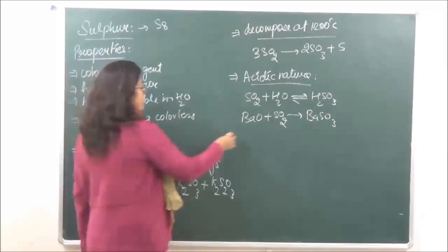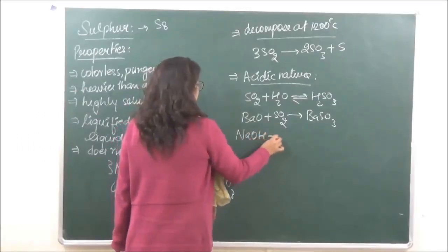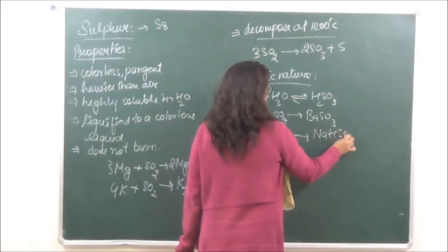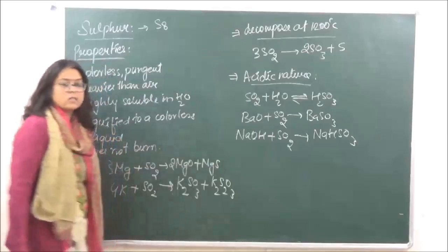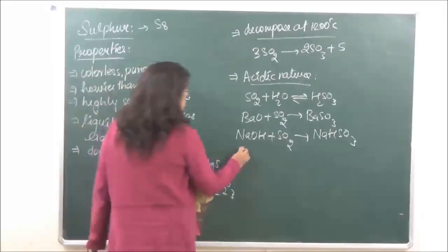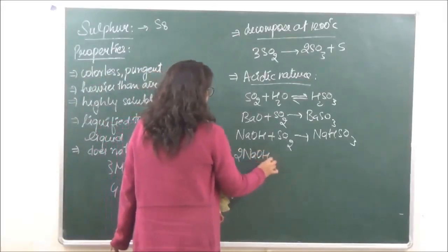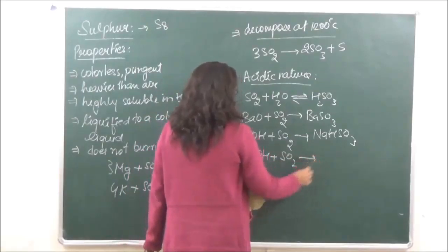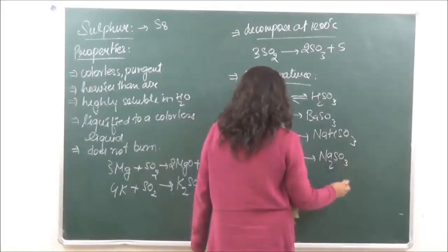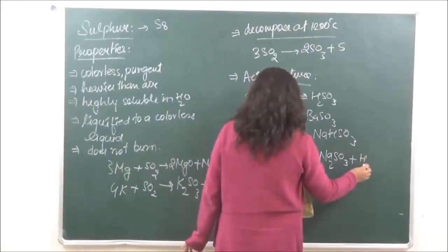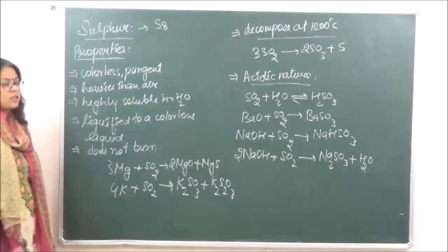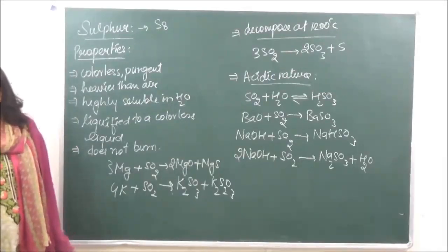Similarly, if it is reacting with a base, NaOH plus SO2, it is going to give us sodium bisulfite, NaHSO3. Again, this is going to support the acidic character of sulfur dioxide. And if we are taking 2 moles of NaOH plus sulfur dioxide, this is going to give us Na2SO3 plus H2O. So this is the neutralization reaction, acid plus base to give salt plus water.